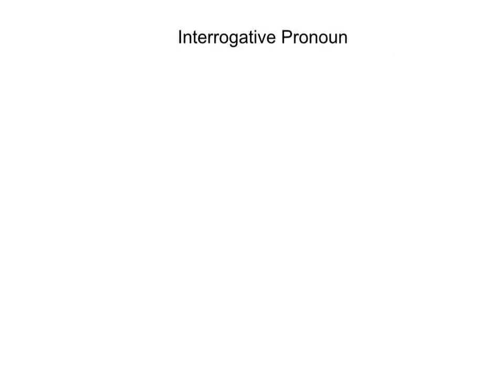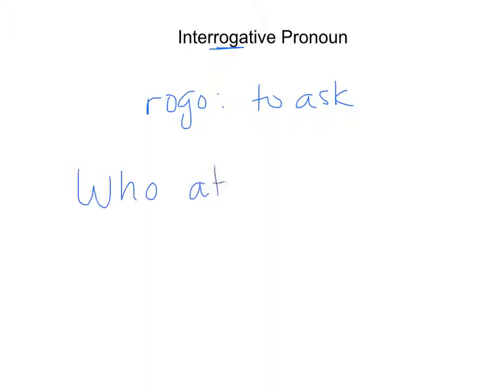This video covers the interrogative pronoun. Interrogative, rogue, comes from the Latin verb rogo, which means to ask. So the interrogative pronoun is the pronoun that we use when we ask questions. For example, let's say that you do not know who ate the apple. You might ask in English, who ate the apple?